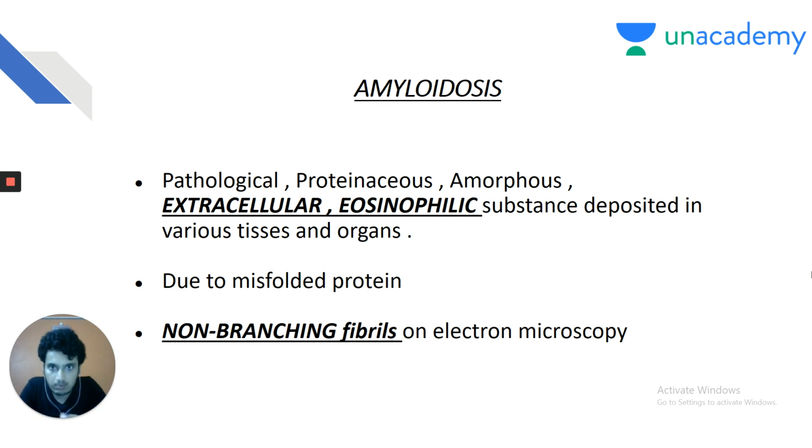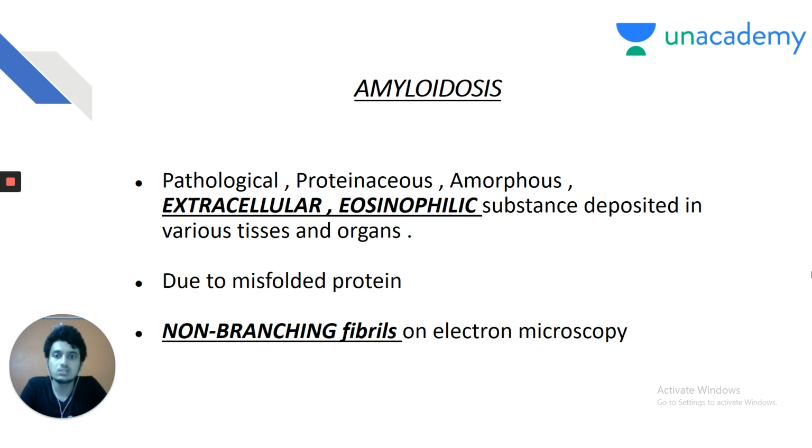So what is amyloidosis? It is a pathological, proteinaceous, amorphous, extracellular eosinophilic substance deposited in various tissues and organs due to misfolded protein. Again, amyloid is nothing but a protein, but it is that protein which cannot be digested by the human enzymes.